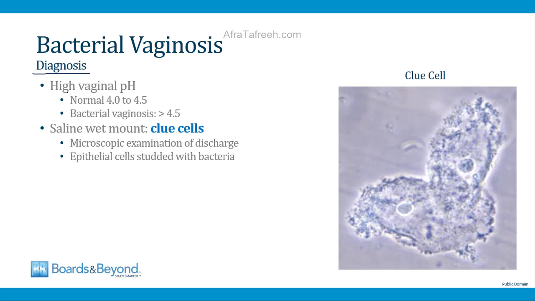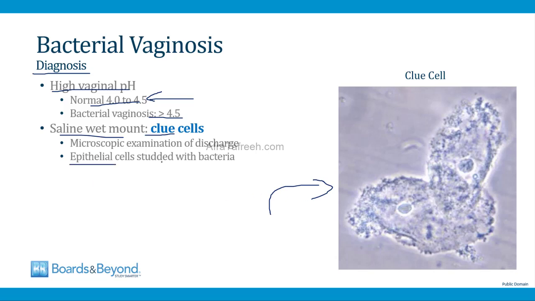Let's talk about some of the tests you can do to make a diagnosis of bacterial vaginosis. One of the things you can do is determine the vaginal pH, which will be high in bacterial vaginosis. A normal vaginal pH is 4 to 4.5. In BV, it will be greater than 4.5 because remember, those lactobacilli are missing, and that's what keeps the pH low. You can also take a sample of vaginal discharge and make a saline wet mount and examine it under the microscope, and the classic finding is the presence of clue cells. This is what one looks like on the slide here. Clue cells are vaginal epithelial cells that are studded with bacteria, and when you see those, that indicates bacterial vaginosis.